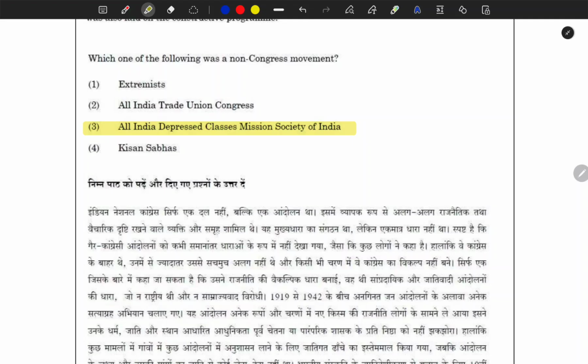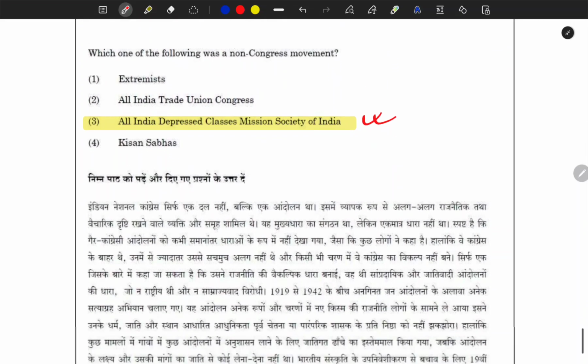You can have kind of a 50-50 between these two, but the thing is that when Lala Lajpat Rai founded this, he was also a faction of the mainstream Congress until then. So this mission was actually founded by Vittal Ramji Shinde, V.R. Shinde, in 1906.